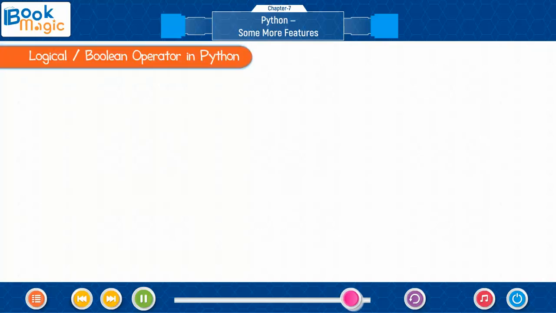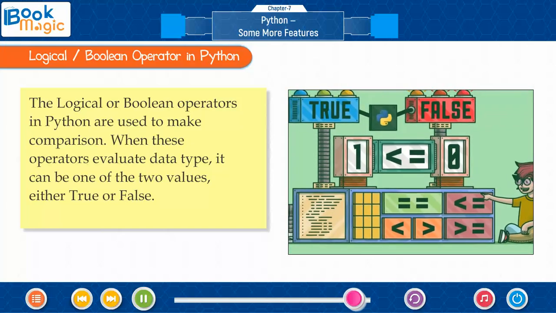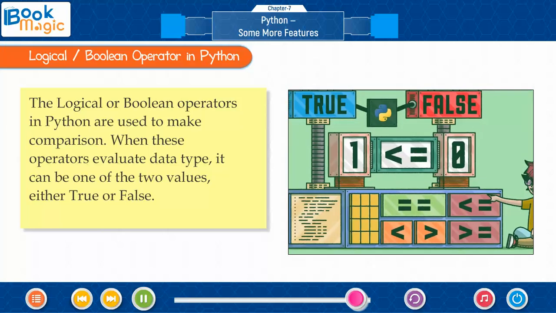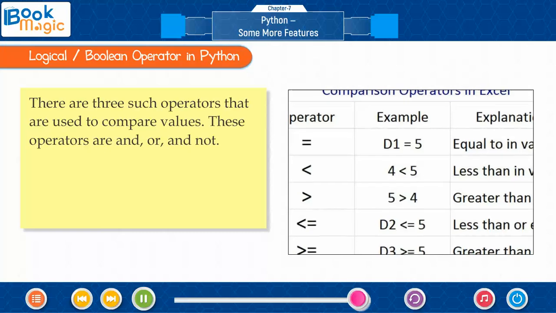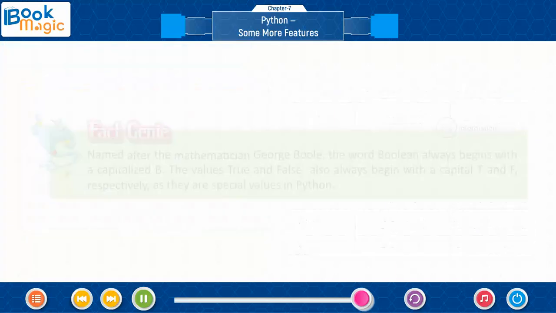Logical or Boolean operators in Python. The logical or Boolean operators in Python are used to make comparison. When these operators evaluate data type, the result can be one of two values, either true or false. There are 3 such operators that are used to compare values. These operators are AND, OR, and NOT.